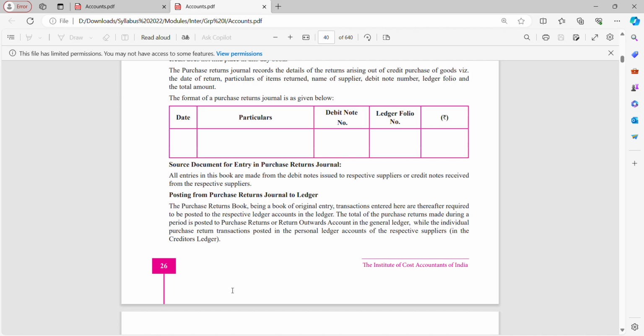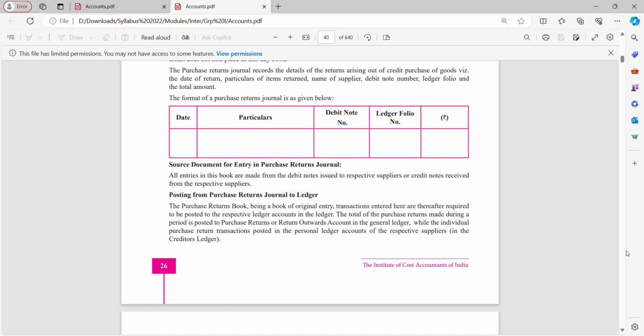Source documents for entry in purchase return journal. All entries in this book are made from debit notes issued to the respective supplier or credit notes received from the respective suppliers. Posting from purchase return journal to ledger. The purchase return book being a book of original entry, transactions entered here are thereafter required to be posted to the respective ledger accounts in the ledger.